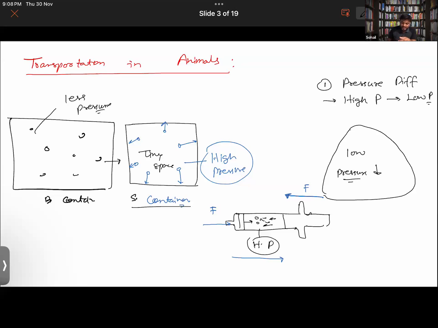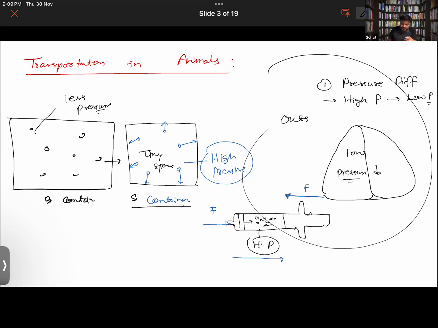Yes, sir. Now assume that this is the lungs of the human body. Just a rough diagram, just assume it. As compared to the outside, if the space is larger and bigger, then the pressure will be less. But if it's a small place, then the pressure will be more. Small space, and the pressure will be high. Okay, sir. Exactly.